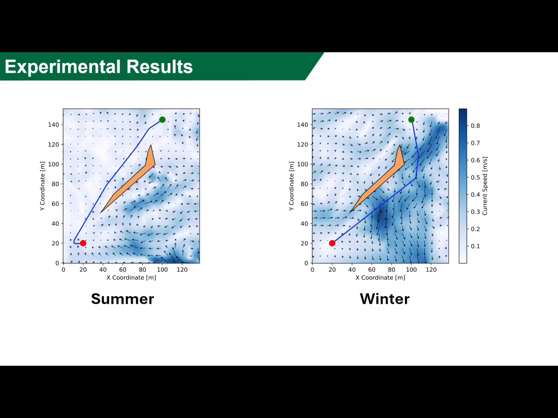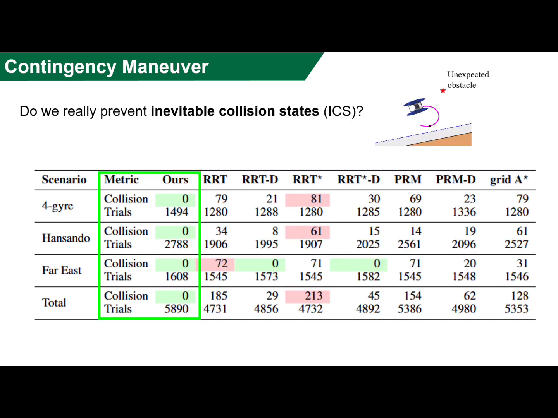We also show that our method can adaptively choose the optimum path under varying environmental conditions, even if the start and goal positions are the same. Finally, we validate how our proposed method ensures no collision even after executing our contingency maneuver. Under dynamic disturbances, our proposed method consistently avoided collisions compared to the state of the art that had collisions.